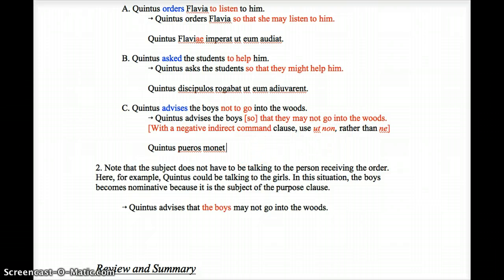So we're going to say Quintus advises the boys so that they into the woods in silvam non eant. Quintus advises the boys so that they may not go into the woods. Remember, the subjunctive of ire, to go, is eam, eas, eat, etc.